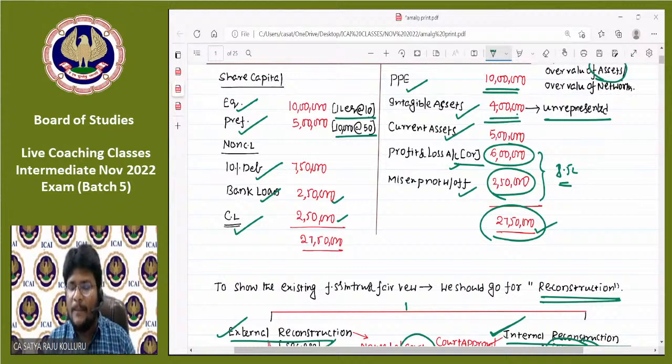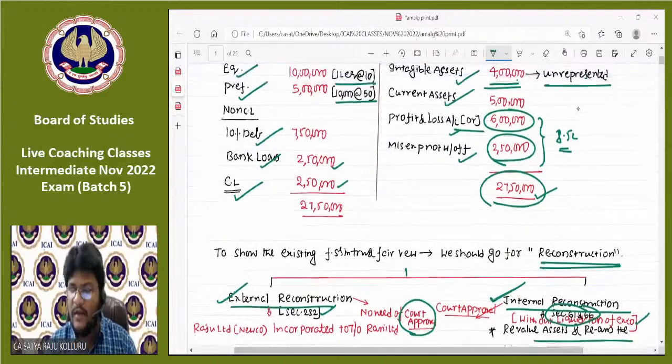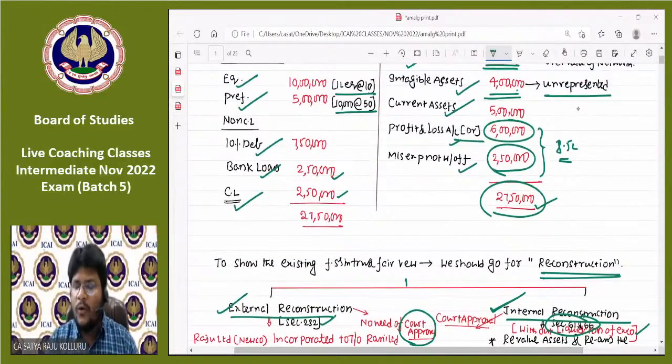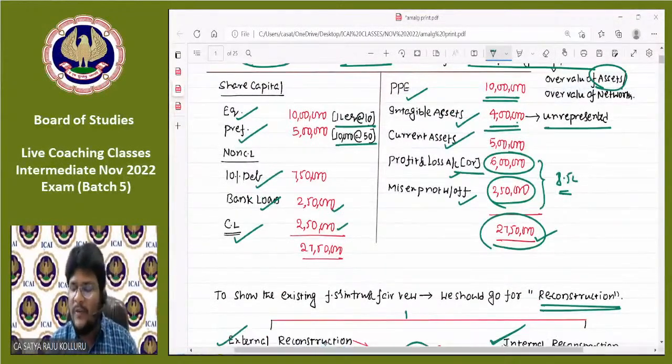Sir, our company is in the process of internal reconstruction as per sections 61 and 66 of the Companies Act 2013. So that's why we can go for certain negotiations, sir. We are unable to pay that amount of 2,50,000. We can pay only 1,50,000. Yes. You can also go for negotiations with equity shareholders as well as preference shareholders.